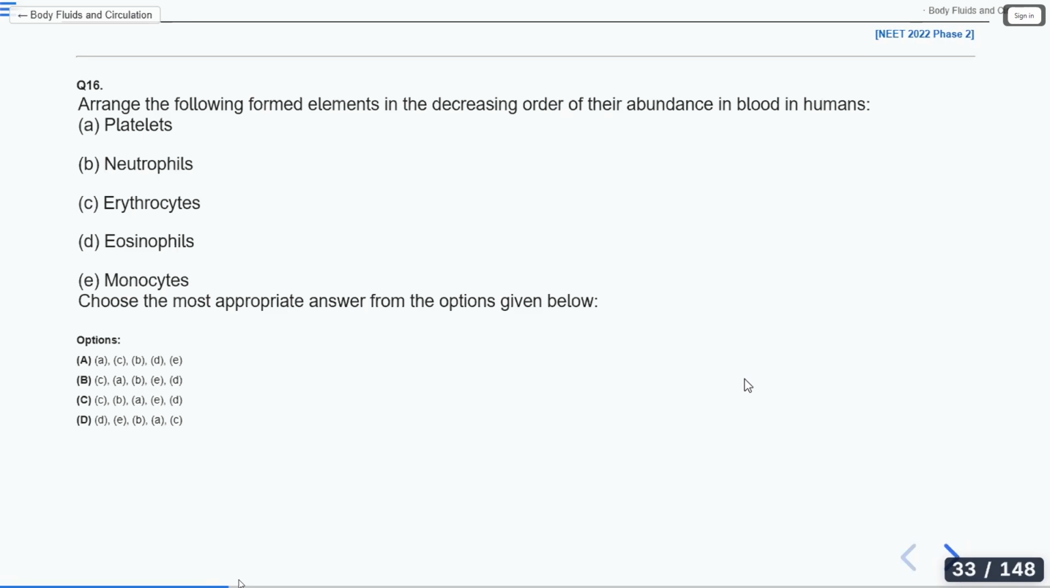Badri, you have answered for question number 16. Option B. Okay. Tejasri, option B. You have to arrange in decreasing order. B is correct. Okay. You know the percentage of these cells, right? So according to that percentage, you have to arrange in decreasing order.